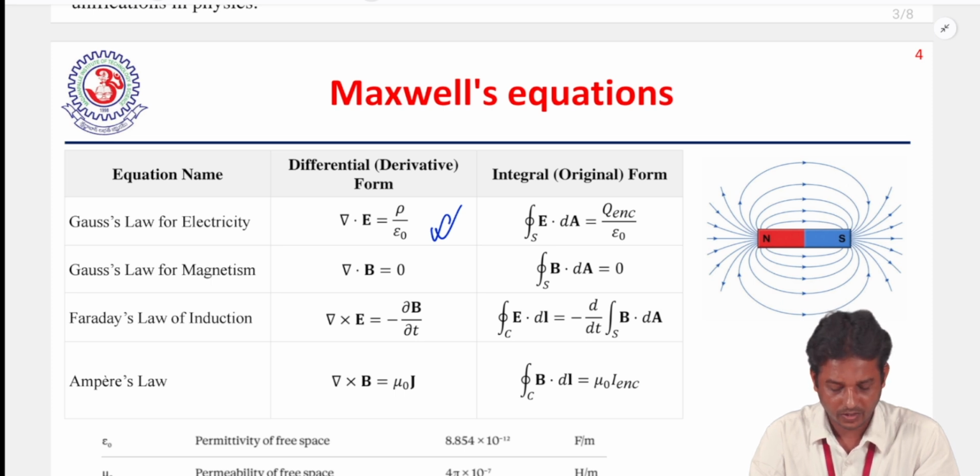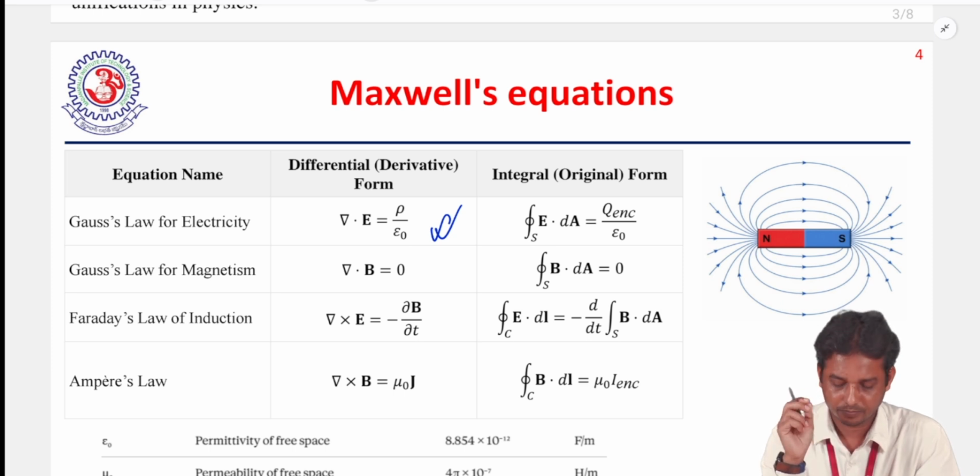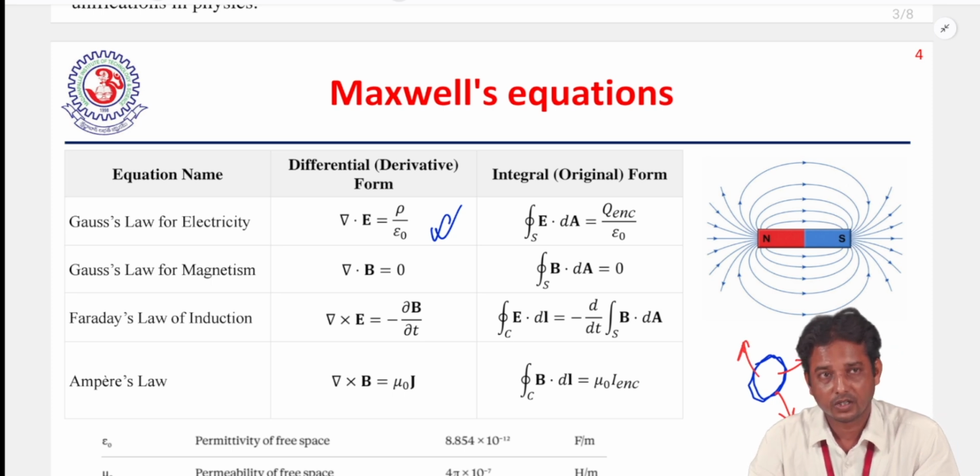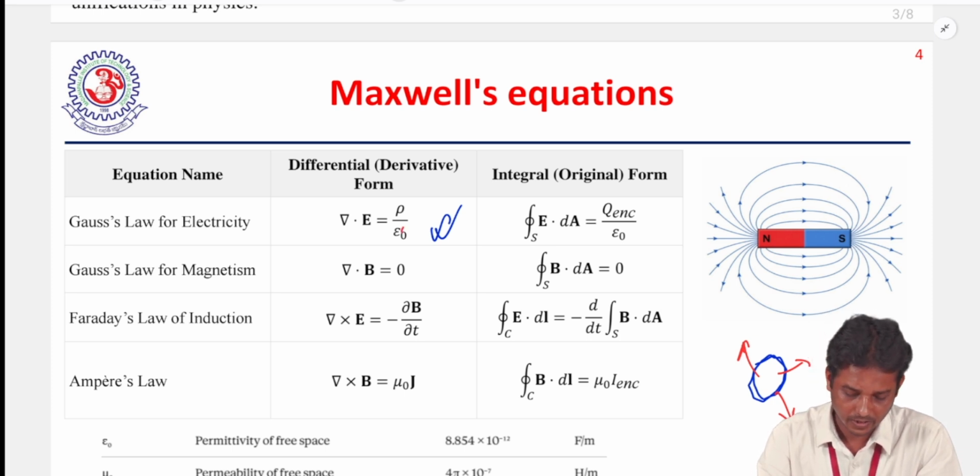Gauss's law tells that, suppose we have a hypothetical surface, the total flux coming out from this surface or going into the surface is equal to the total charge enclosed by this surface divided by one parameter, called the permittivity.